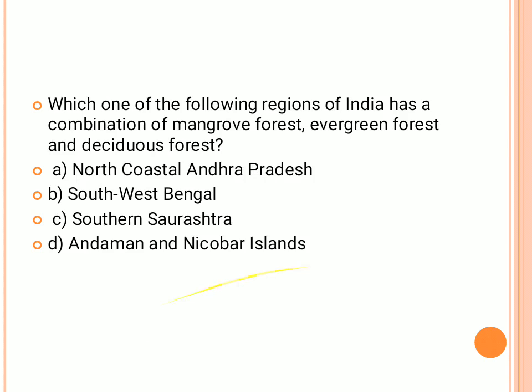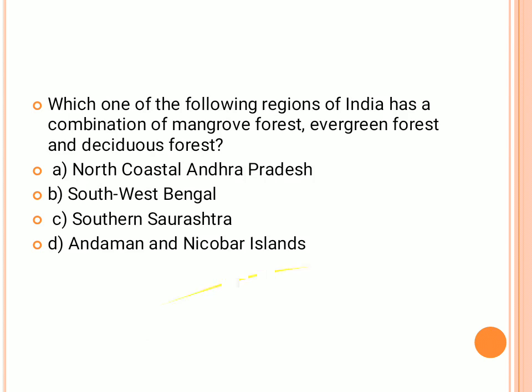Let's see which of the options mostly has these mangrove and evergreen forests. You can always consider north coastal Andhra Pradesh and Andaman Nicobar. Southern Saurashtra does have some mangrove forest, but do you have evergreen? You have tropical semi-arid regions in that area. So you can reject options B and C. The answer would be in A and D.